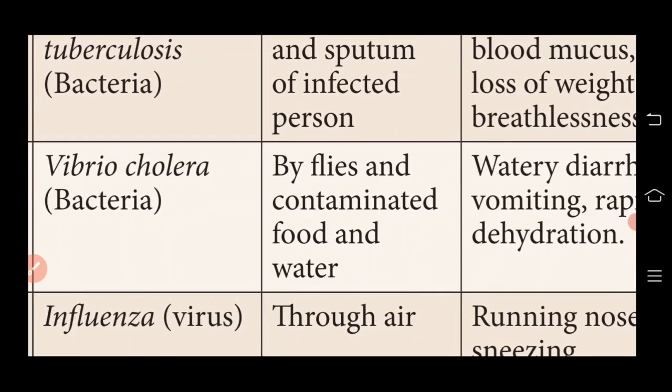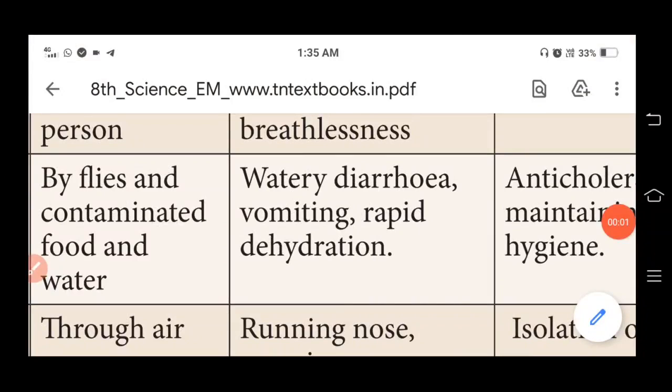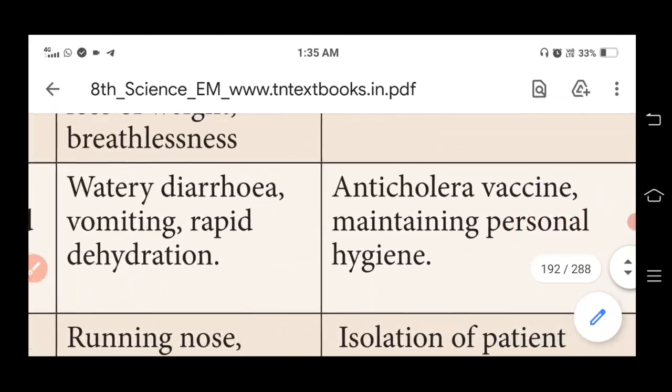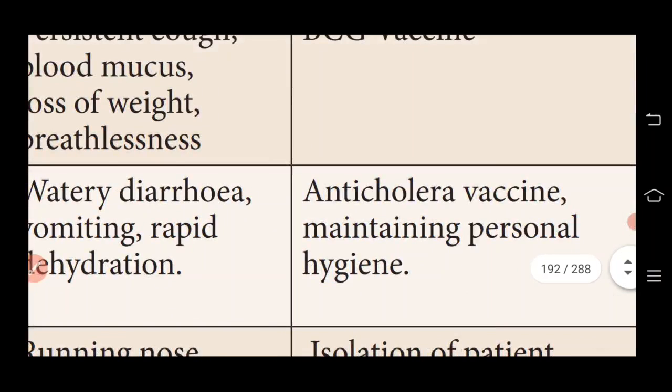The symptoms are watery diarrhea. Students, dehydration means loss of water or reduction of water from the body. The preventive measures are the anti-cholera vaccine and maintaining personal hygiene. So by maintaining personal hygiene we can prevent cholera.